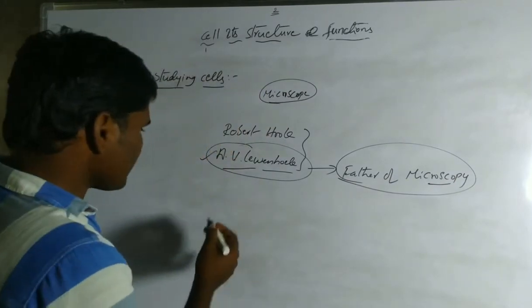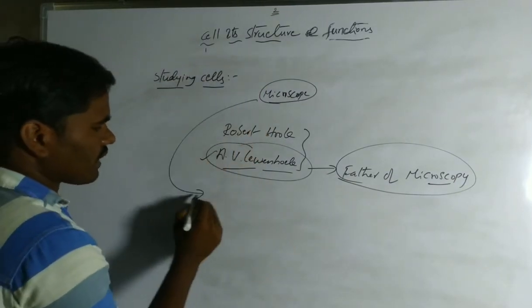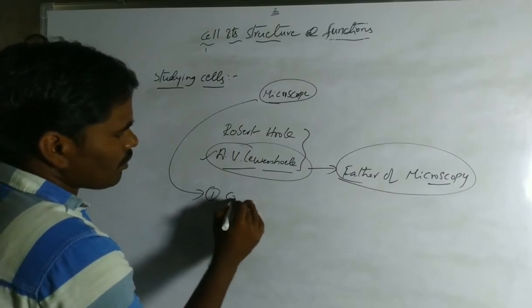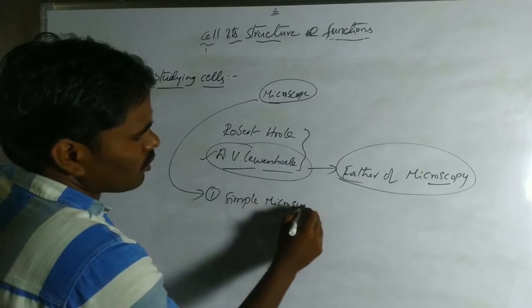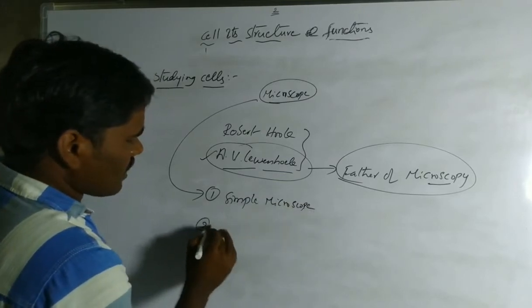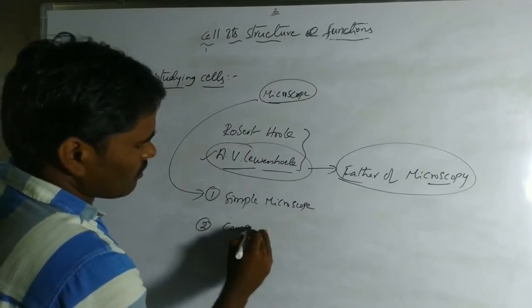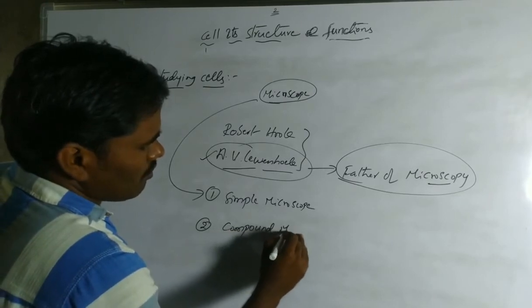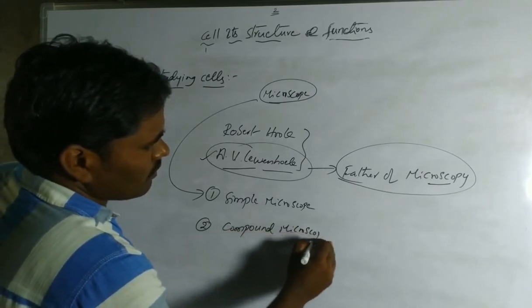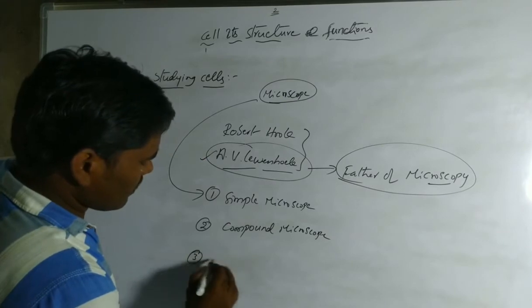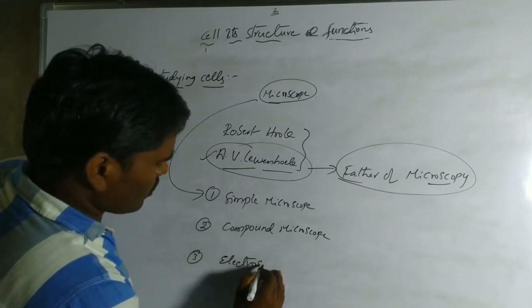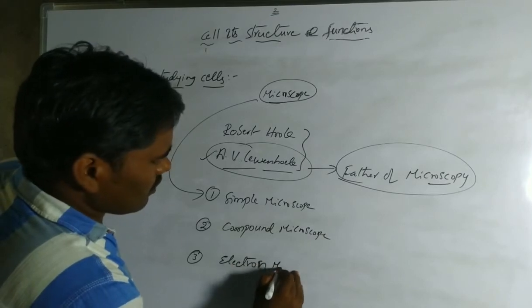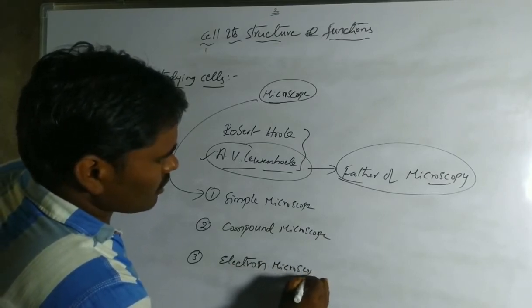There are three types of microscopes. First is the simple microscope, second is the compound microscope, and third is the electron microscope.